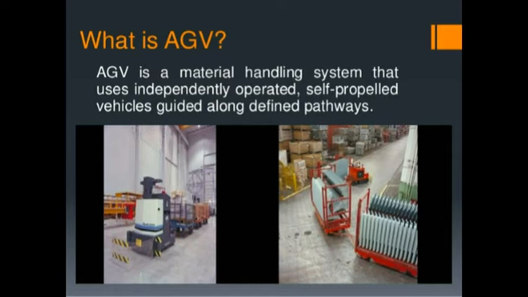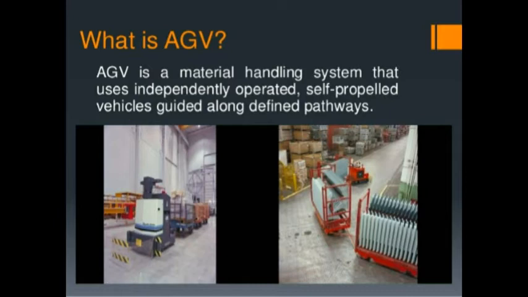An automated or automatic guided vehicle system is defined as a material handling system that uses independently operated or self-propelled vehicles that are guided along defined pathways on the floor.